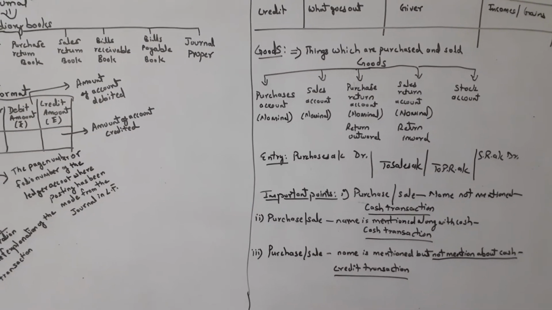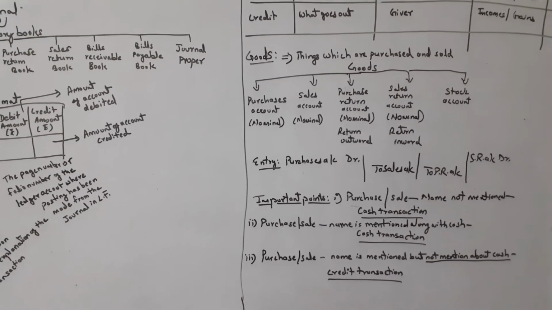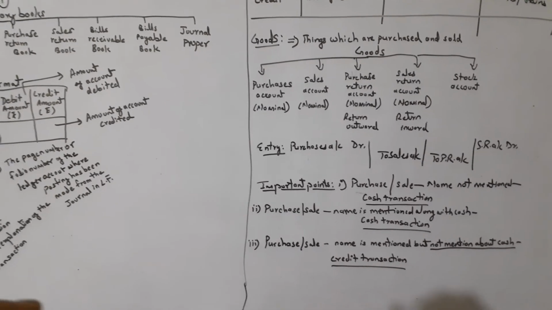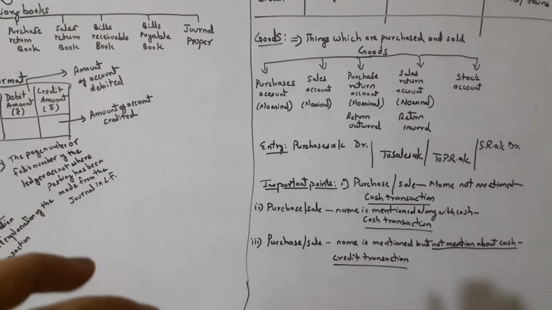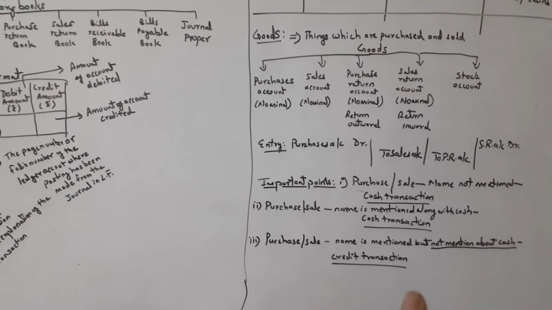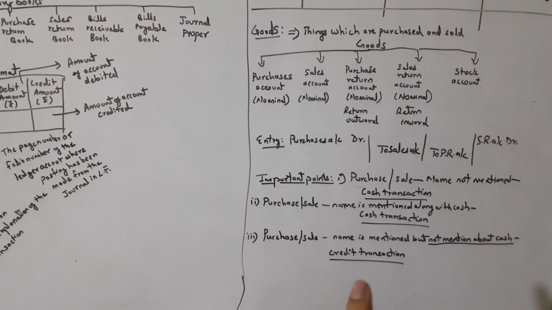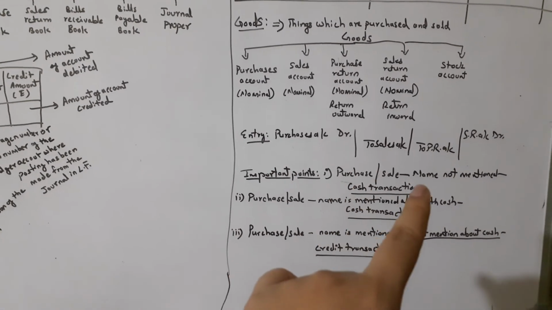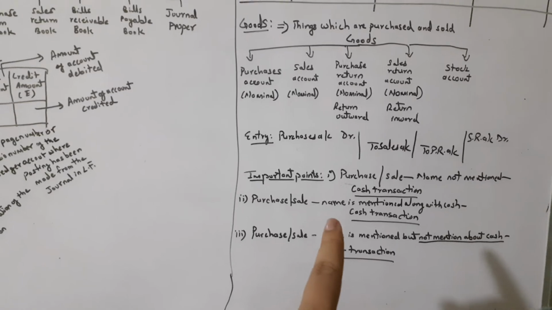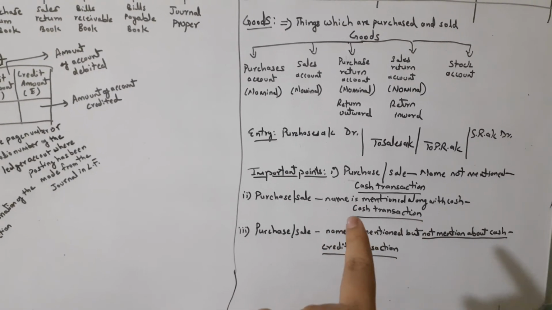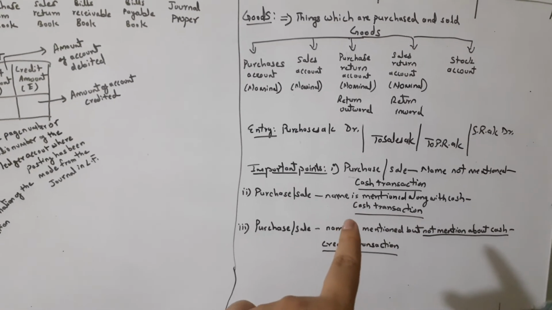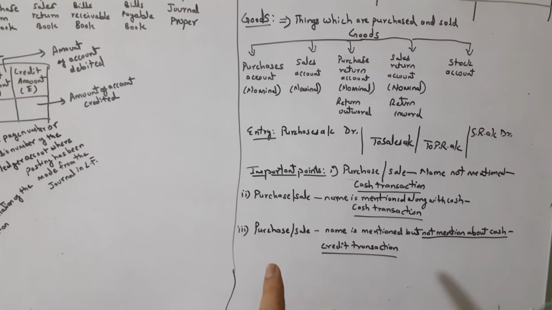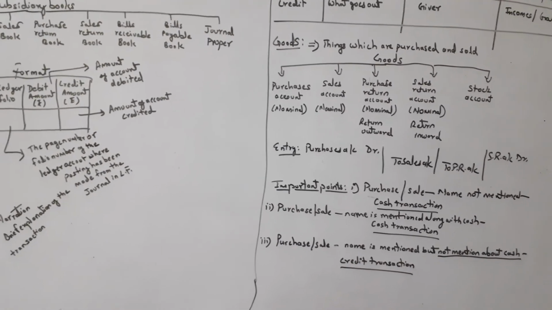Purchase and sale: if it says goods sold to Mr. X, since nothing is mentioned about cash, we will take it as a credit transaction. Only 3 points you have to remember. If no name is given, then it is a cash transaction. If a name is given but it is also mentioned that the transaction is made in cash, it will be considered a cash transaction. But if only a name is given and nothing is mentioned about cash, it will always be considered a credit transaction.